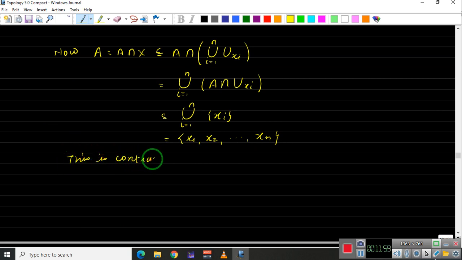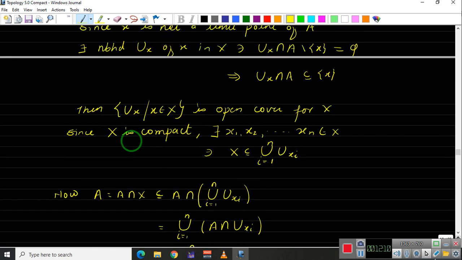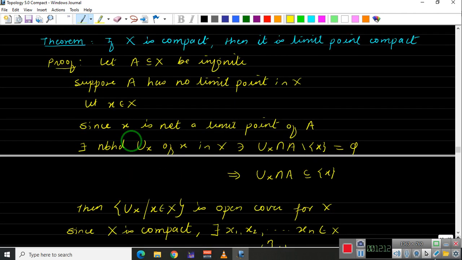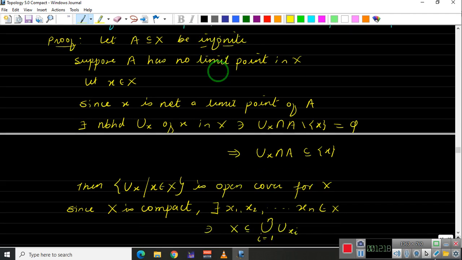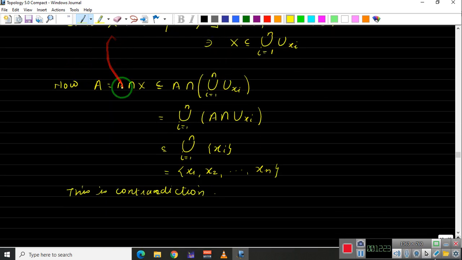Why is it a contradiction? Analyze why this is a contradiction. This is a contradiction because of our hypothesis that A is infinite, right? We assumed that A is infinite, but after doing this analysis, what we can conclude here is A is a subset of a finite set, so A has to be finite, right?